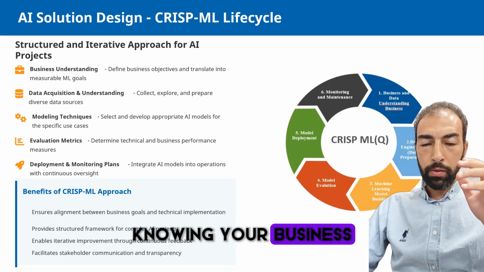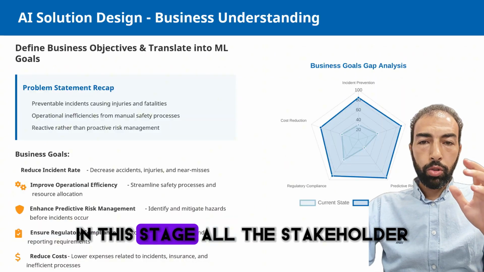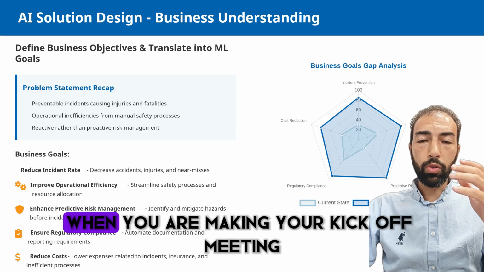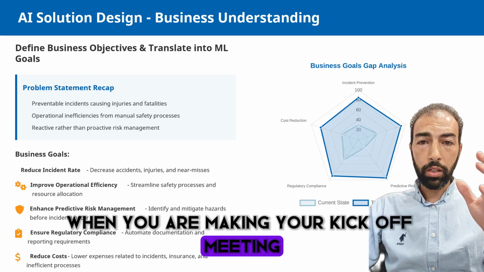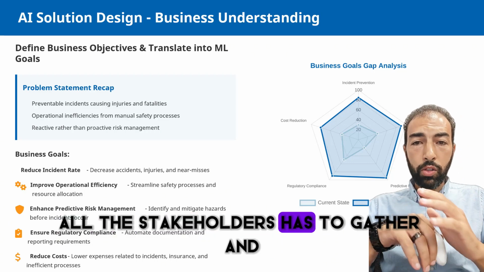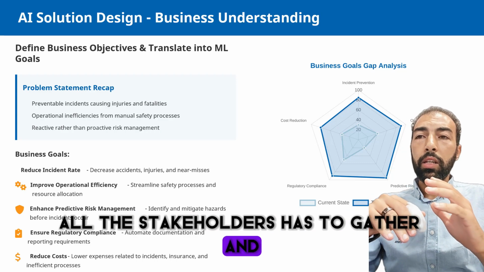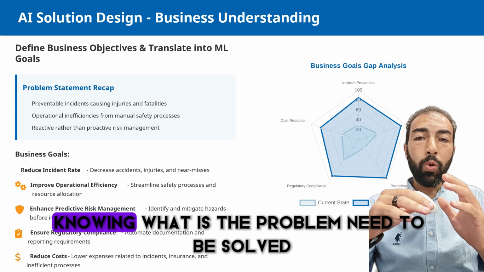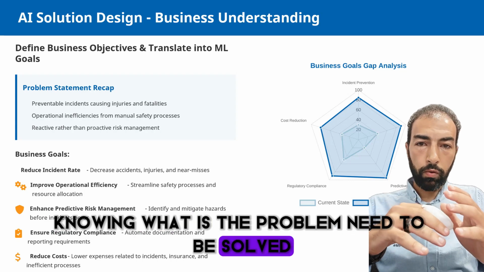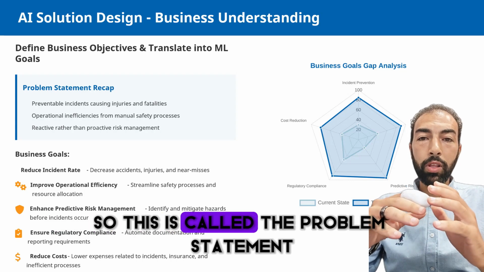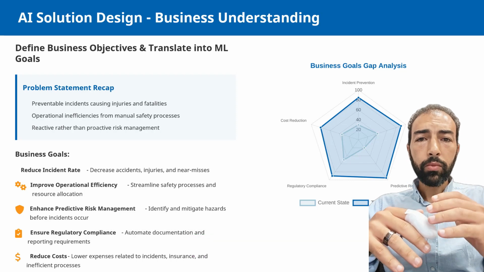Knowing your business. In this stage, when you are making your kickoff meeting, all the stakeholders have to gather and know what the problem to be solved is. This is called the problem statement.